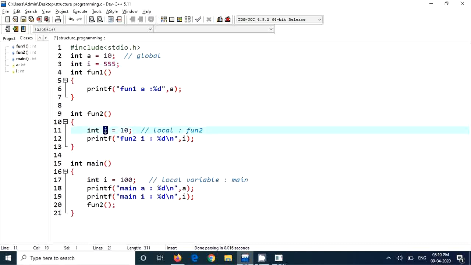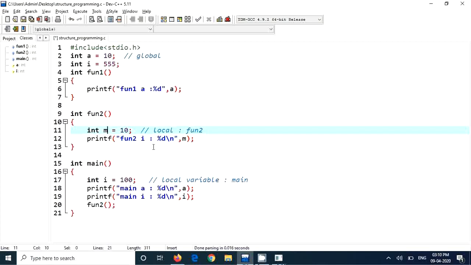So this visibility is inside this function only. Say for example, we'll have one more, M. We'll put M equal to 10. So the visibility of M is only inside the function fun2. So it's a purely local variable. This is also a local variable. So a variable declared inside the function is said to be local.